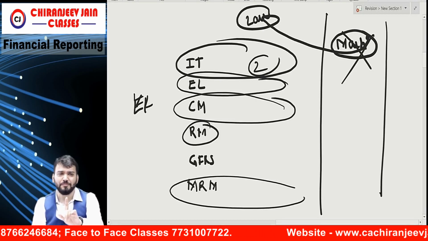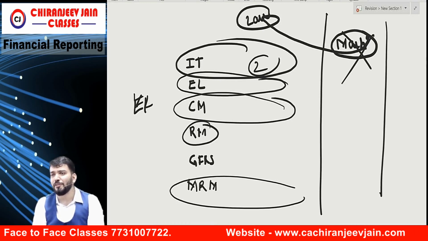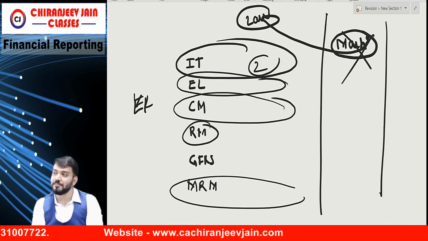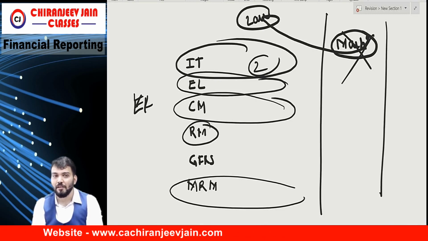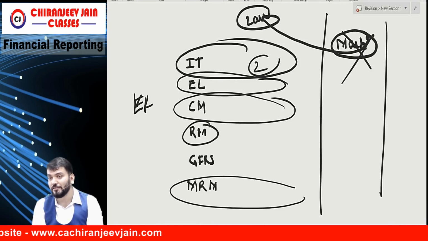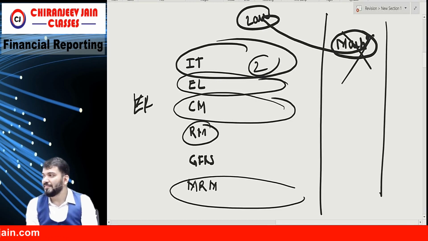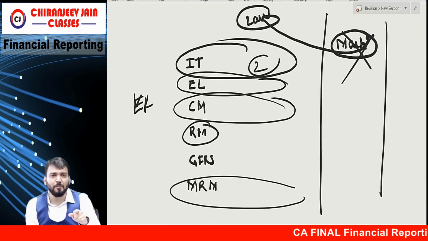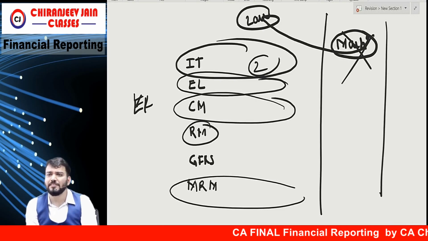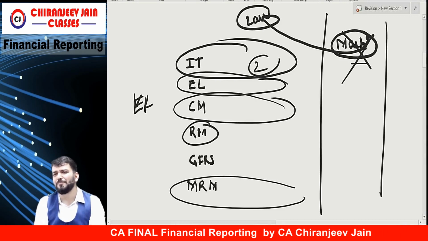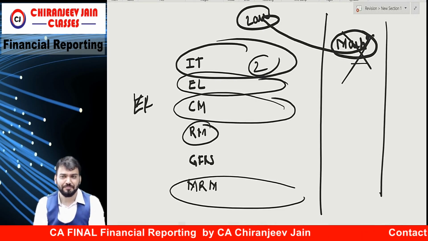And why? In the interview, if you have opted for economic law, they will ask questions from economic law. If they start asking questions practically, and then ask why you have opted for this, and you say marks, they will say bye-bye. They will ask why you have not opted for GFRS? Sir, because difficult. So why did you become CA? If you give this type of answer, they will never select you. We are playing with our career.